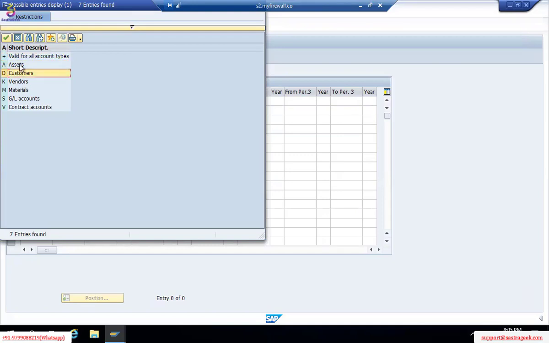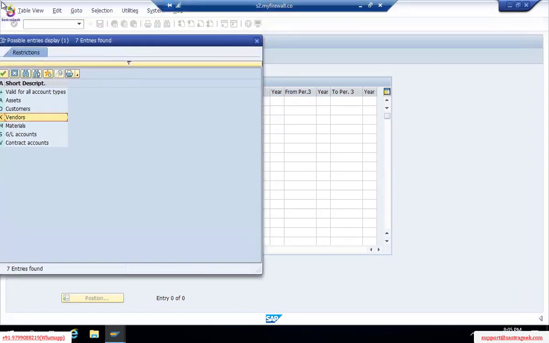So what is the use of these? In our books, at times, accounts payable, vendor related activities are completed. Can I close everyone's period without checking? We'll be having different areas of work, like vendors, customers, assets, materials, different activities, different operations.